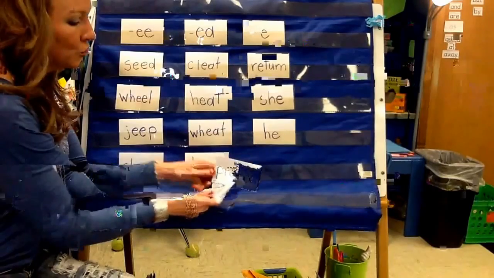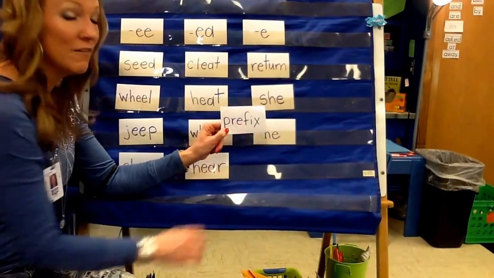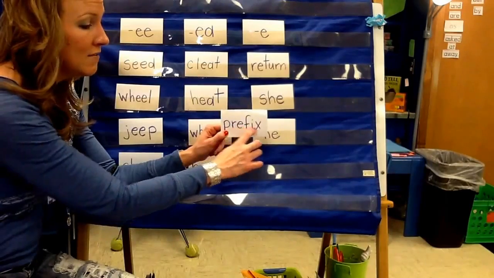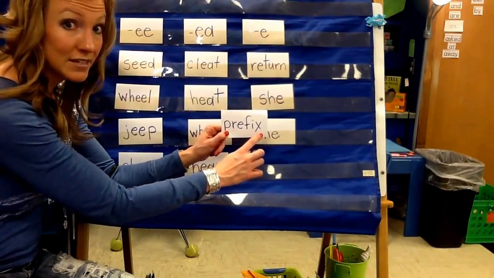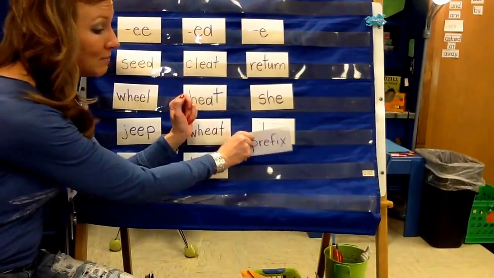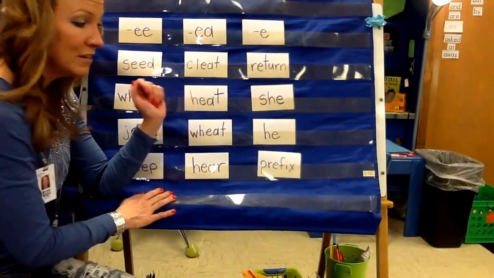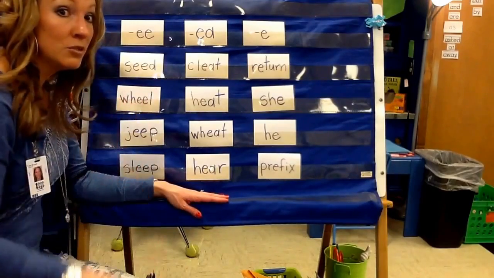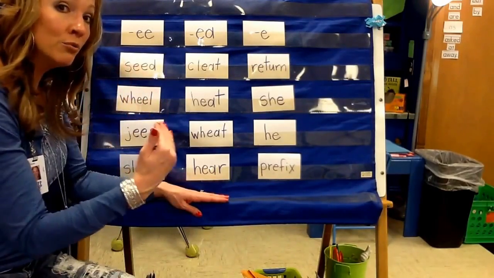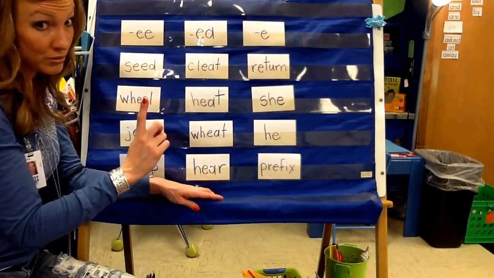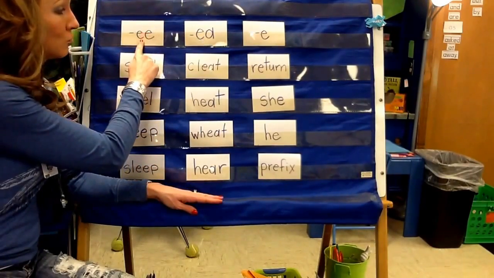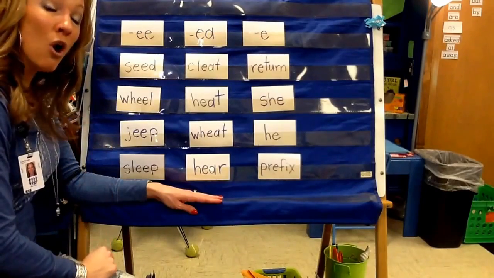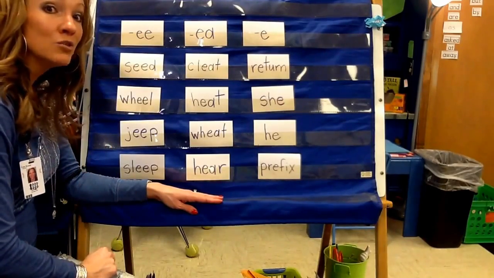And this next word, when I come to E by itself, I'm going to try the E sound. Prefix. And I'm going to sort it under E by itself because E by itself can make the E sound. So this is what you're going to be doing: your own sort. I want you to read the words as best as you can, and then sort them under EE, EA, or E.